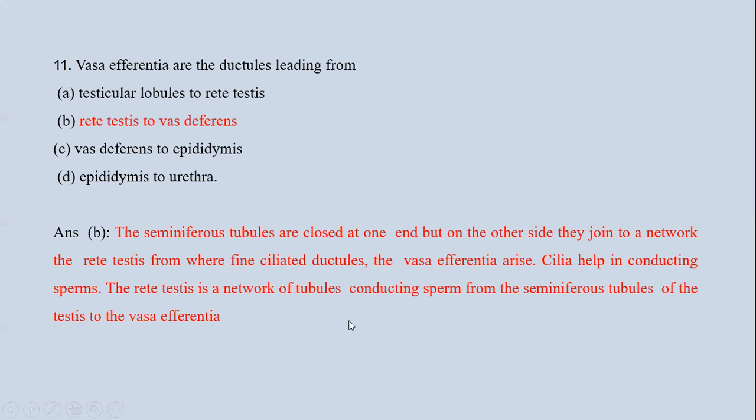These cilia help in conducting the sperm. The rete testis is a network of tubules conducting sperm from the seminiferous tubules of the testes to the vas efferentia. So option B, that is rete testis to vas deferens, is the correct answer.